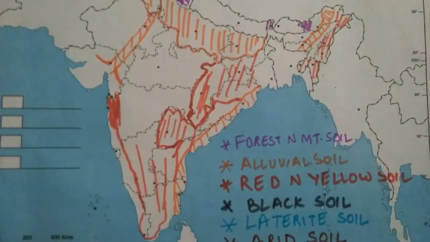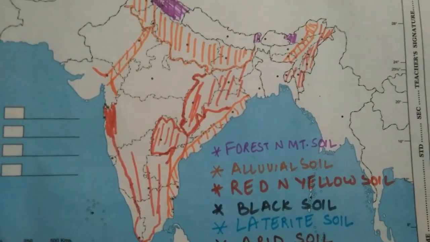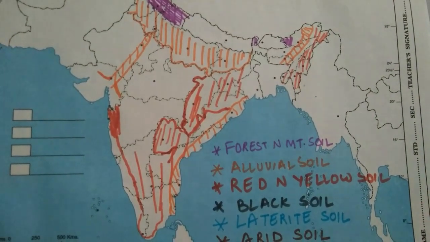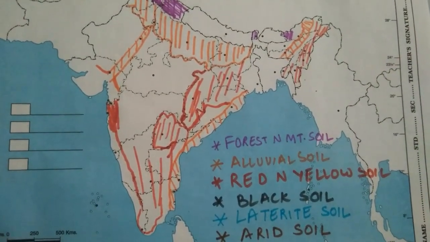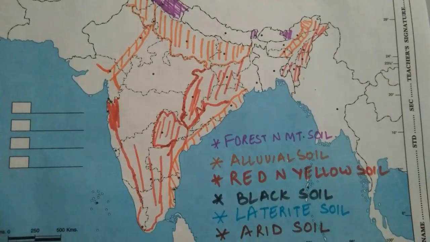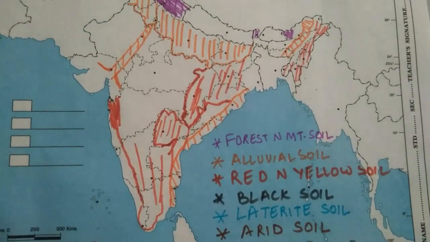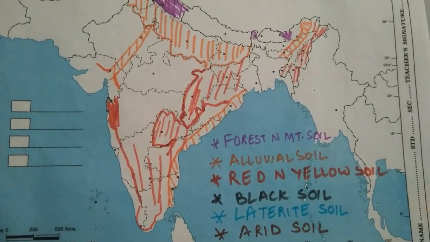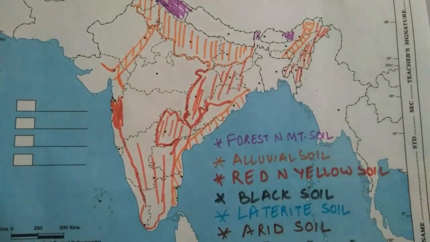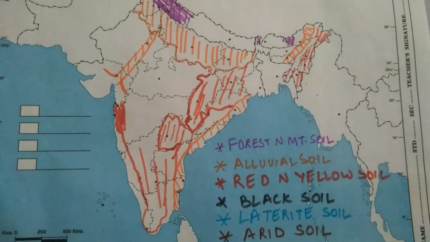Okay, then we have the black soil. As you all know, this soil is very important. What are the different names for black soil? The Regur soil or the black cotton soil. This is ideal for cotton cultivation. So let's talk about the areas where we have the black soil. These are the areas which you can easily find out, the remaining parts of the map, the major states, will have black soil.